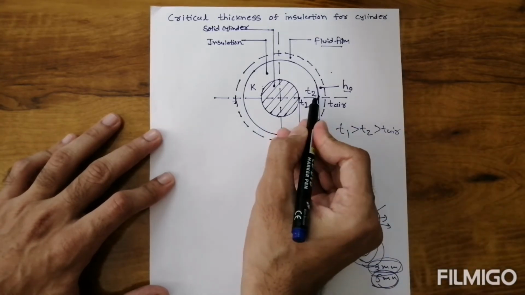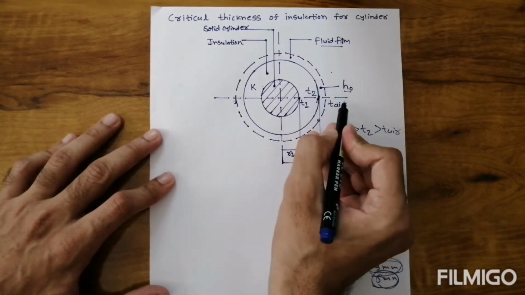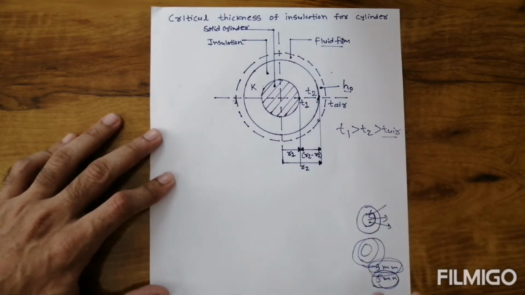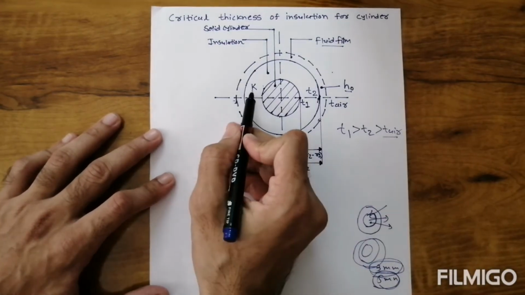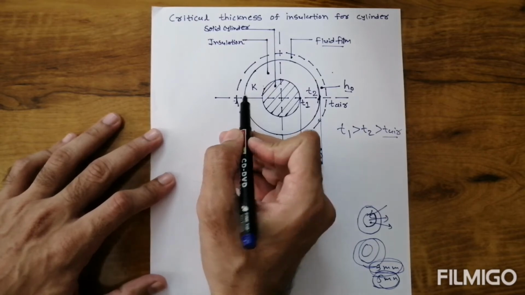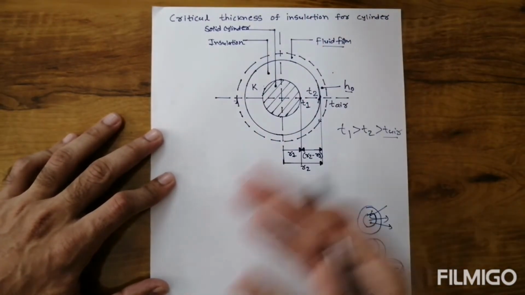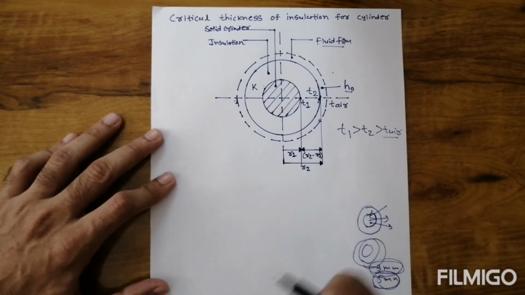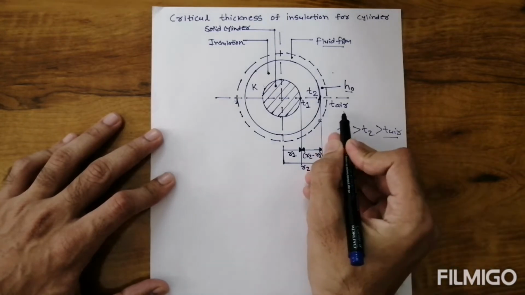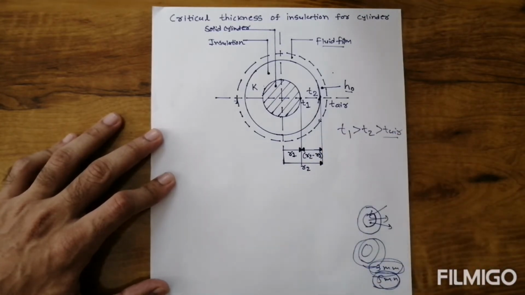So from T1 to T2 you have conduction, and from T2 to T air you have convection. K is the thermal conductivity of the insulating material. The cylinder has a length, which we denote by L, the length of the cylinder. And T air means the air temperature, or the outside temperature of the atmosphere.